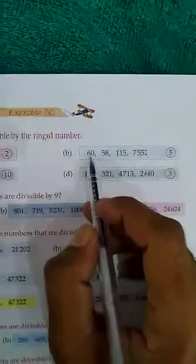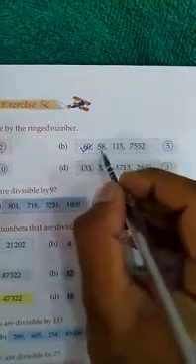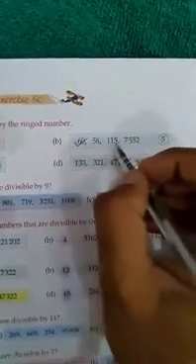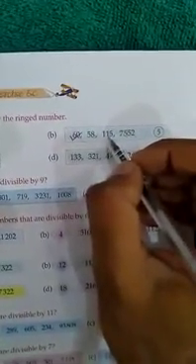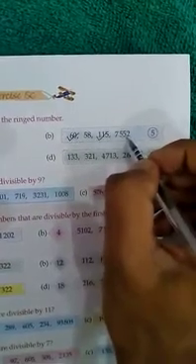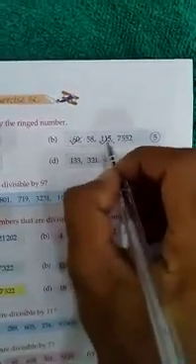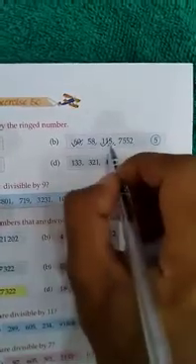60 ends in 0, so we will write 60 because 60 is divisible by 5. 58 we will leave. 115, yes, this number is divisible by 5 because the end digit is 5. 7552 we will leave. So we will write these two numbers in the answer because they are divisible by 5.